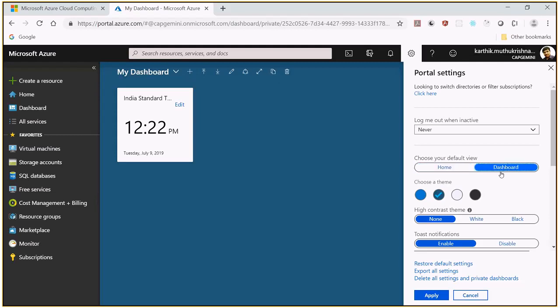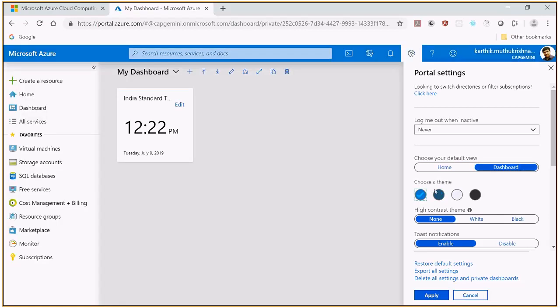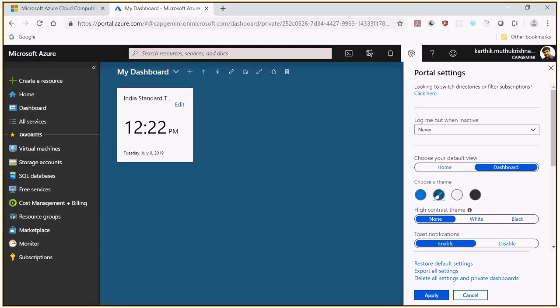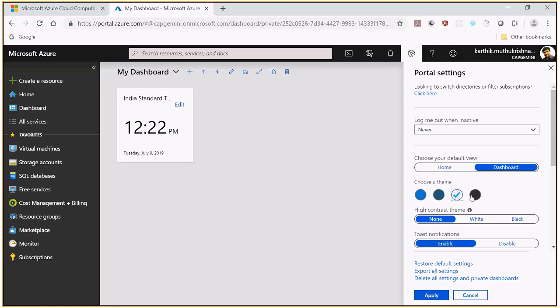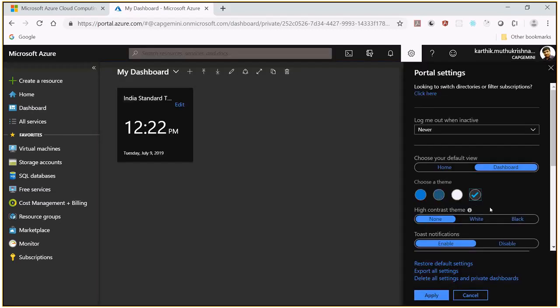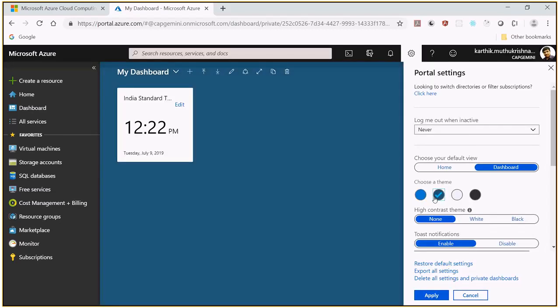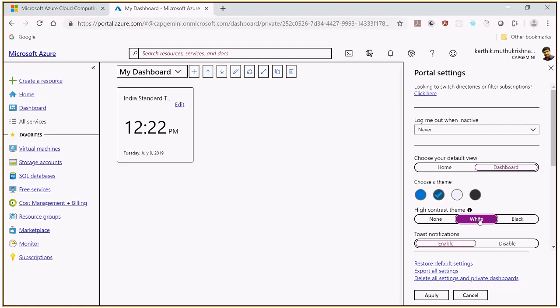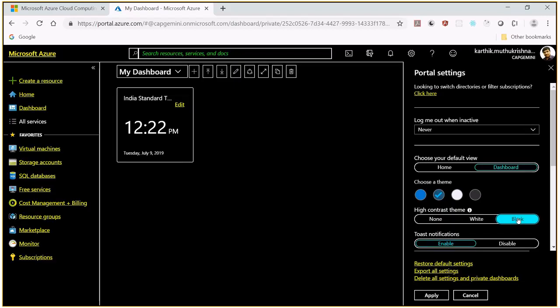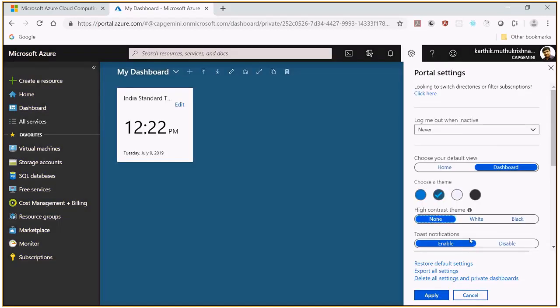And I can even choose a theme, whichever theme you like. According to me, this is the best theme, and there are a lot of other themes available. I'm using this theme, and within it we can select the high contrast theme. Many such themes are there. I can also go to toast notification.